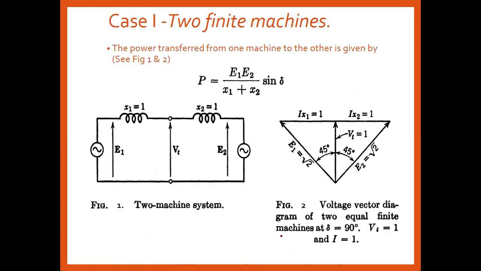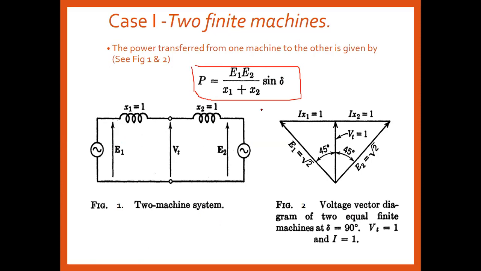Okay, so number one, the two finite machine system. In the two finite machine system, the power transferred from one machine to the other is given by the equation P = E1 E2 / (X1 + X2) sin(theta). Here E1 and E2 are the excitation voltages of machine 1 and machine 2, X1 is the reactance of machine 1, X2 is the reactance of machine 2, and Vt is the terminal voltage.